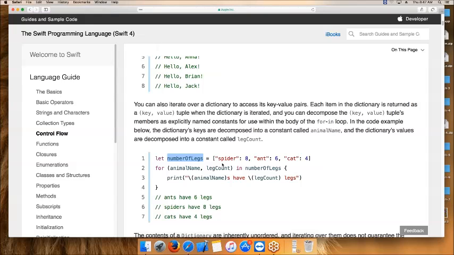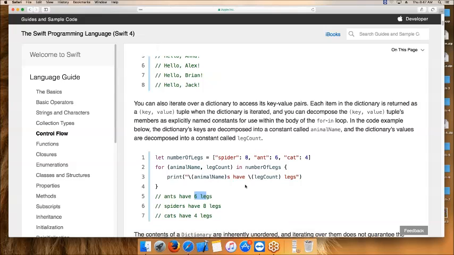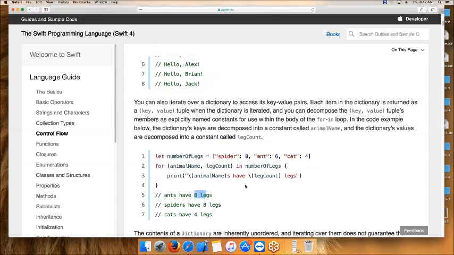That's why they are giving first ants. See here, printing animal names and have 6 legs. Ants have 6 legs. Spiders have 8 legs. Second one is this one.